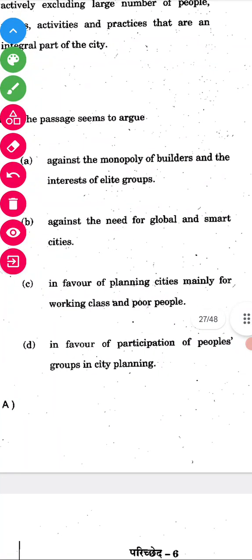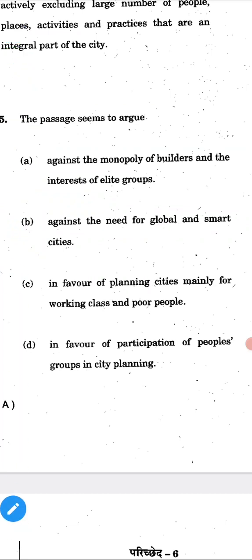45th question, we are going to solve this one. The passage seems to argue against. Now, we are not reading the passage, so we are going to answer without seeing it. So we have to read all four options. This is the most important point we have to remember. Against the monopoly of builders and the interests of the elite groups.